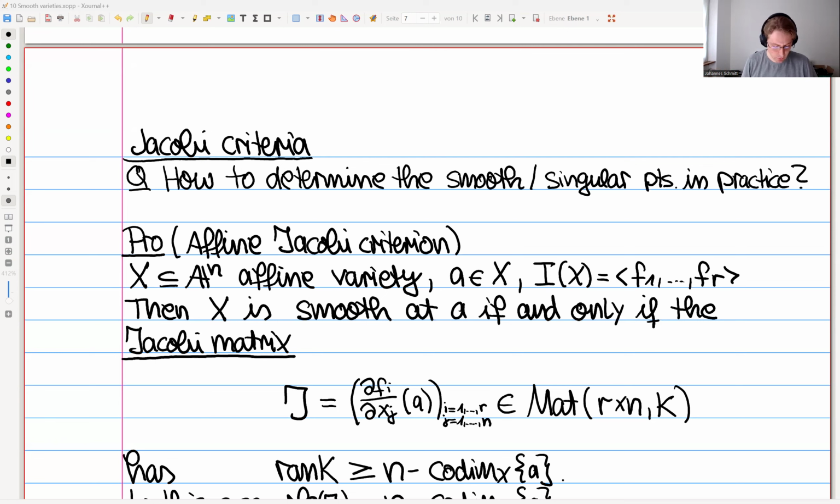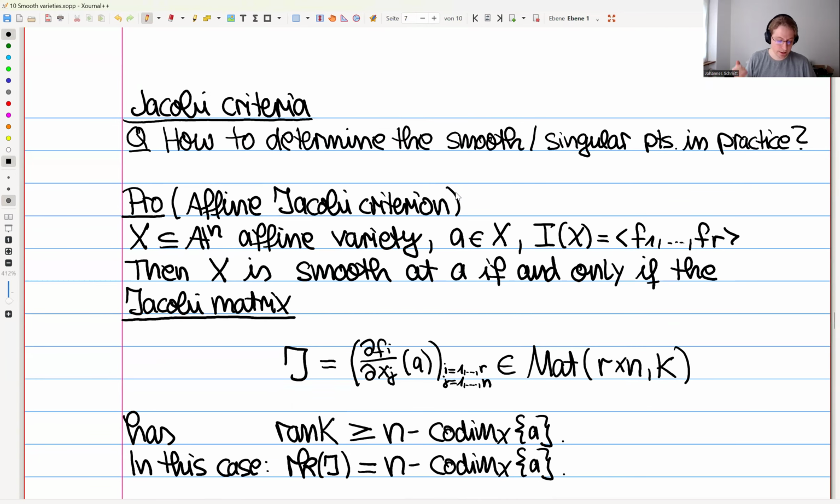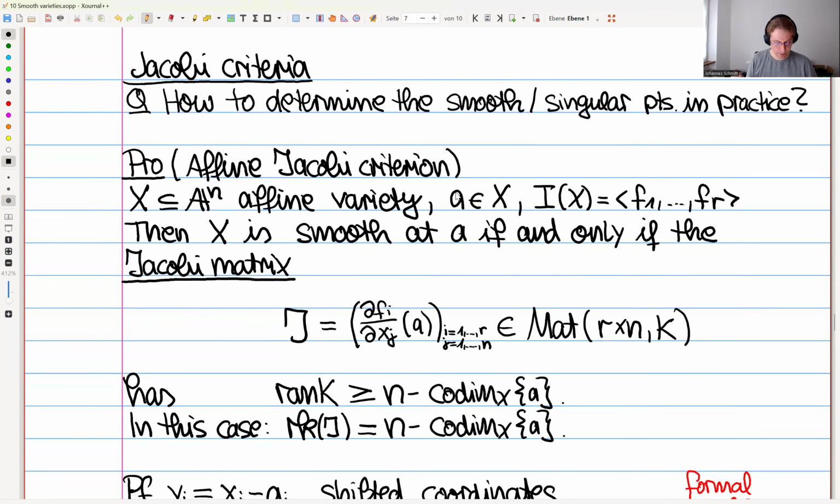But this is all good and well, but then how do we determine the locus of smooth points and its complement, the locus of singular points, in practice? We want to have something which we can really calculate with. And the right thing to do is the so-called Jacobi criterion, which gives a very explicit thing that we can compute to check whether a point is smooth.